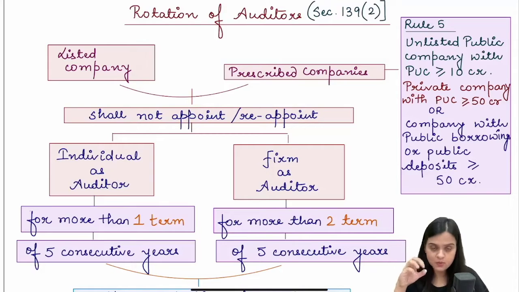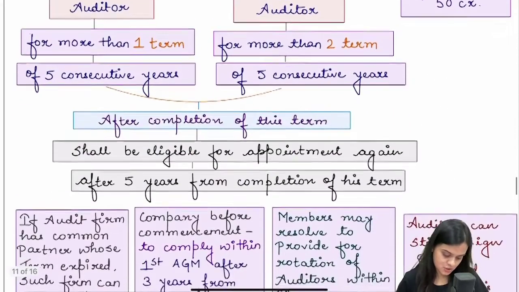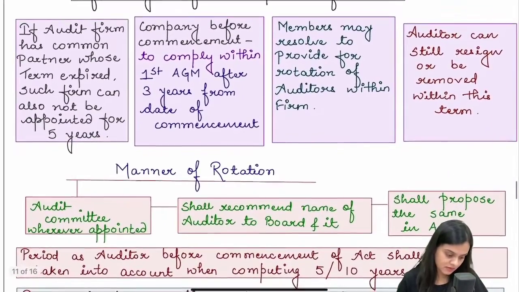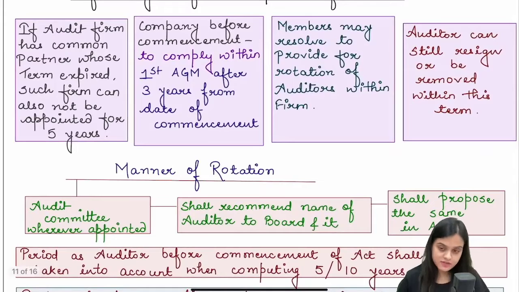Okay, so these are the companies which are prescribed, or if you are listed, then you must follow the provisions of rotation. That means you cannot continue with the same auditor for a longer tenure. If you are appointing an individual as the auditor, he can be appointed for maximum one term of 5 years. If firm, two terms of 5 years each. After completion, there has to be a cooling period of 5 years, thereafter they can be reappointed.